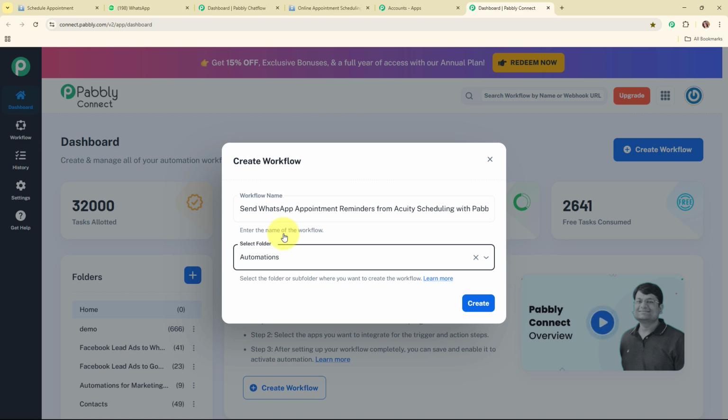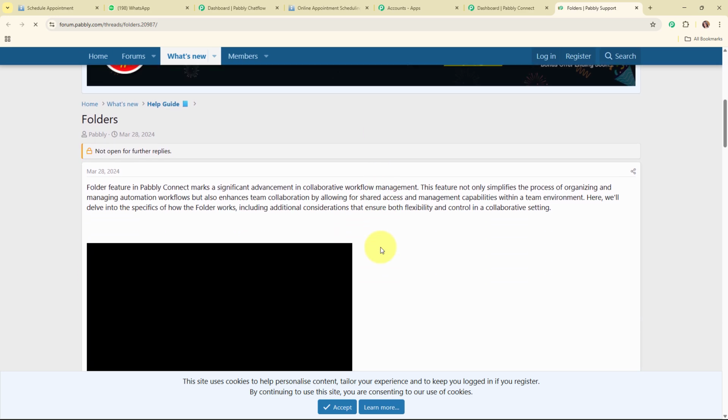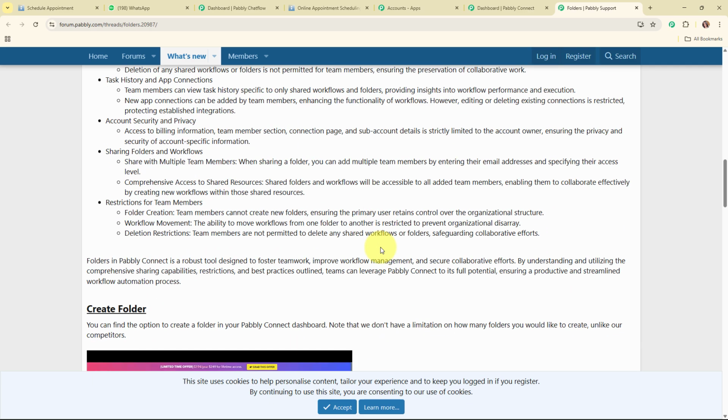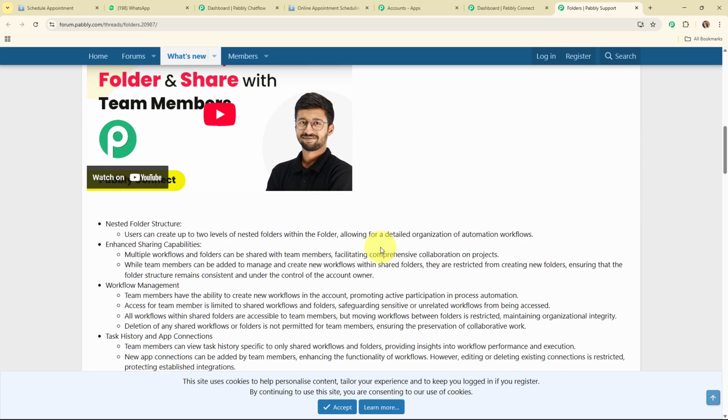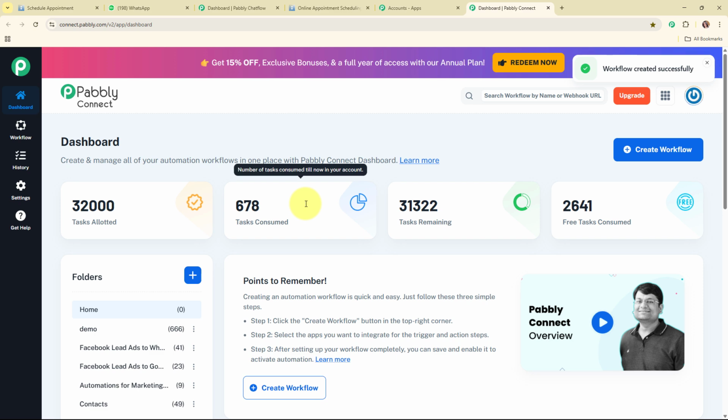And now to learn how to create a new folder inside Pabbly Connect, you have to click on this learn more hyperlink given over here. By clicking on this, it will take you to a forum window where you can see all the instructions on how to create a new folder inside Pabbly Connect. Alright, so let's move back to our Pabbly dashboard, and to create a new workflow, I'm going to click on this create button given over here.